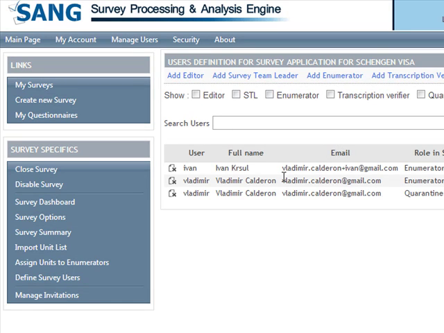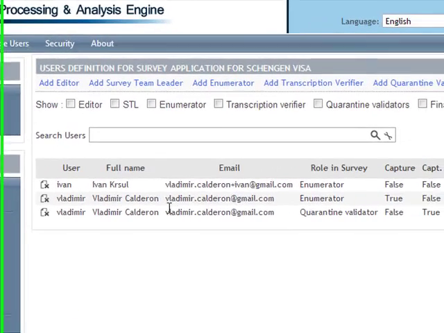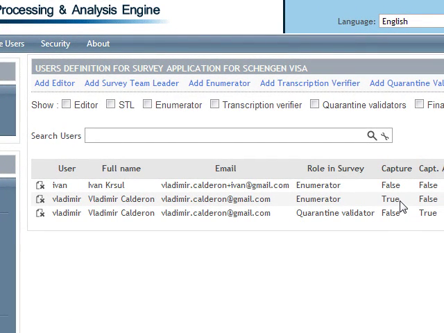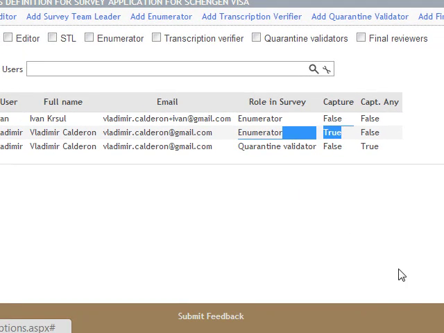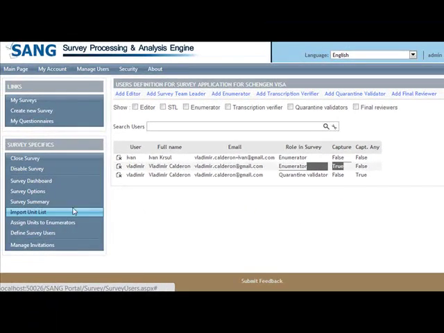You can see Vladimir and Ivan will be our enumerators, and Vladimir will also function as a quarantine validator for the survey. Also, Vladimir has been configured to be able to capture new questionnaires if needed. For Ivan, we will assign a few questionnaires or units to survey.